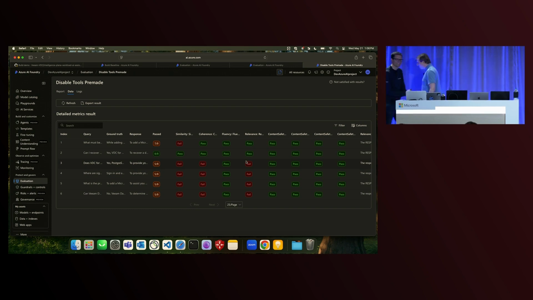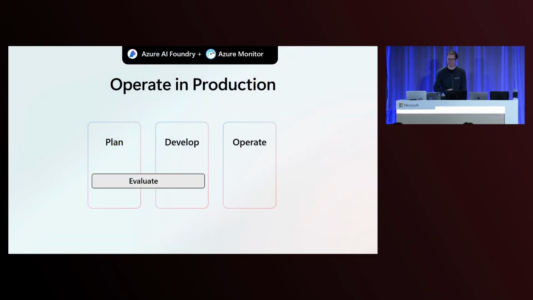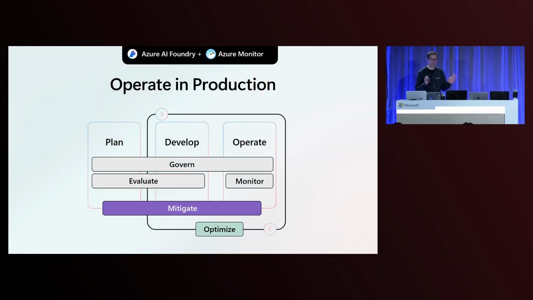Awesome. That was really great. Thank you, Justin. Super exciting to see your customer showcase the observability capabilities that we've launched. And now we're going to transition to production and talk about how we can leverage the observability capabilities that we provide to assess and monitor your AI applications and agents in production to mitigate issues and optimize.